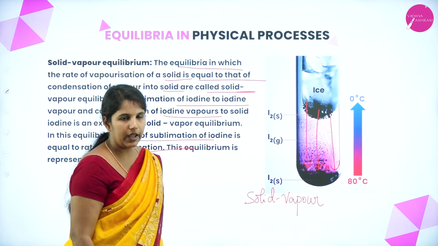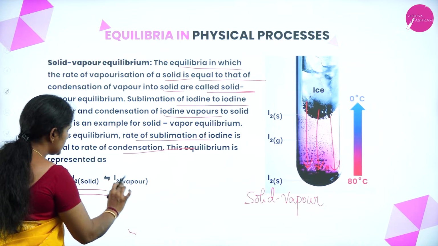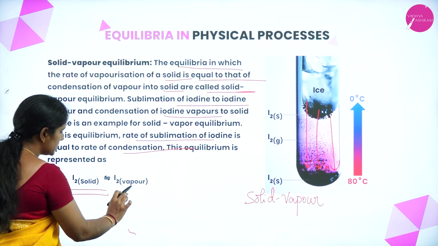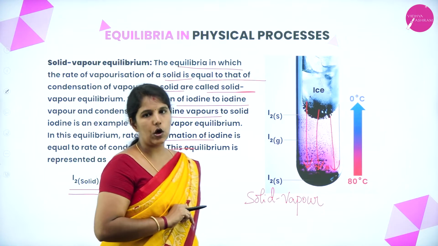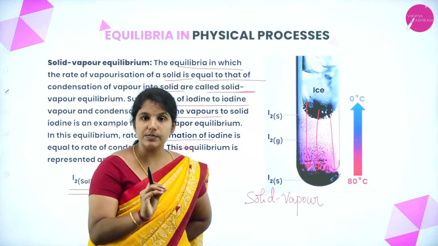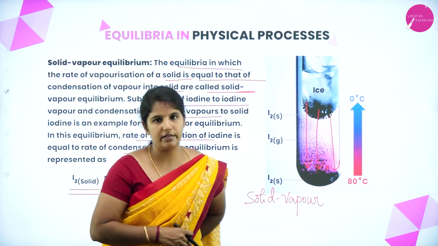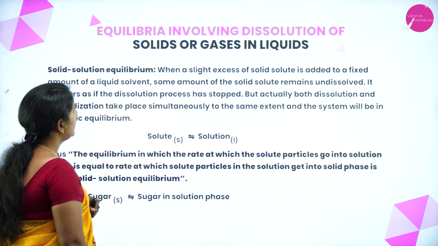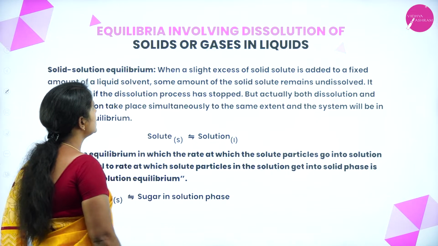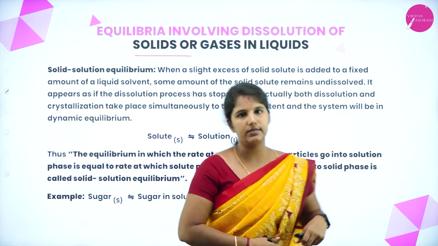equilibrium. You can see in the reaction that the iodine from the solid state can convert into the vapor state. Again from the vapor state, it will be condensed back to the solid state. Hence, it is a reversible physical change and it is a solid vapor equilibrium. Understood? Next, we have the equilibrium involving dissolution of solids or gases in liquids.